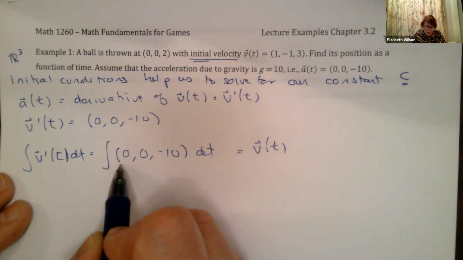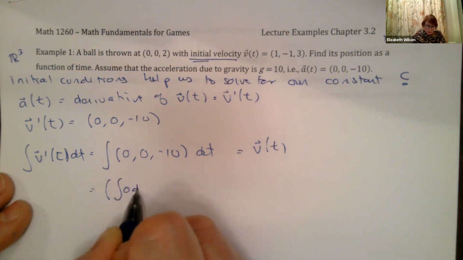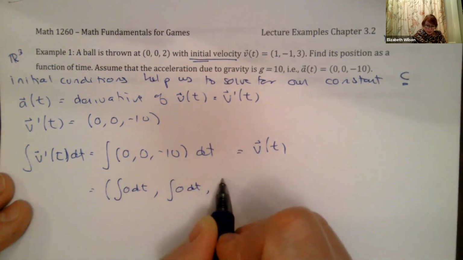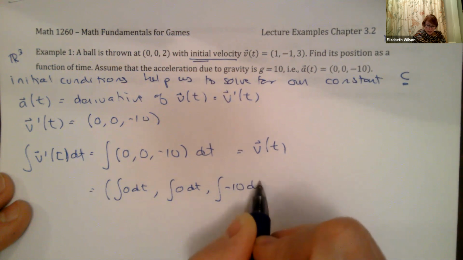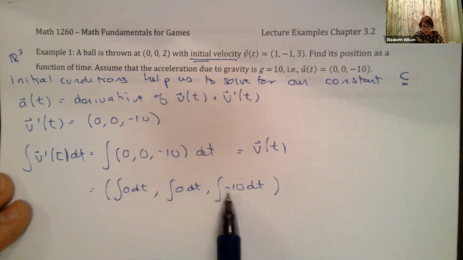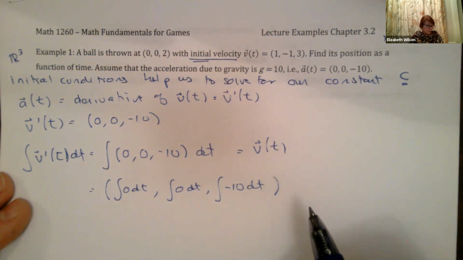Now, how do I do this here? I'm going to take the integral of 0 dt, the integral of 0 dt, the integral of -10 dt, right? So don't worry that it is a vector. I have an x, y, and a z component. I just take the integral of each individual piece, and then the answer becomes a vector also, okay?